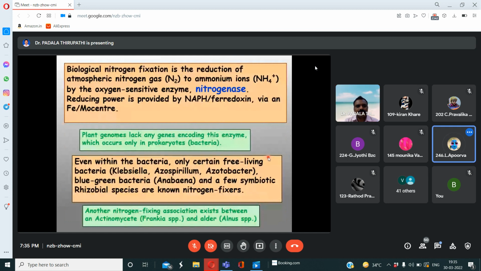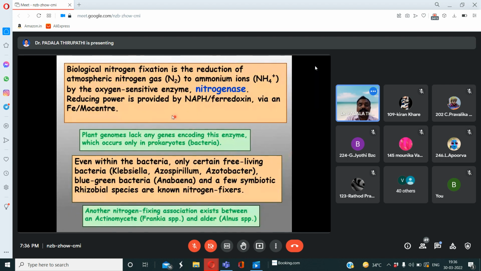Yes, sir. Okay, so the oxygen sensitive enzyme, that is nitrogenase enzyme. Very, very important. Nitrogenase enzyme is very sensitive to oxygen. If oxygen is present, nitrogenase is in inactive position. If oxygen is not present, or anaerobic condition is there, then automatically nitrogenase is in active position.